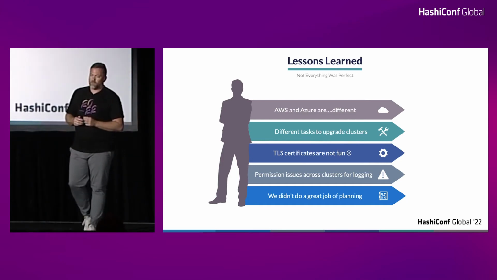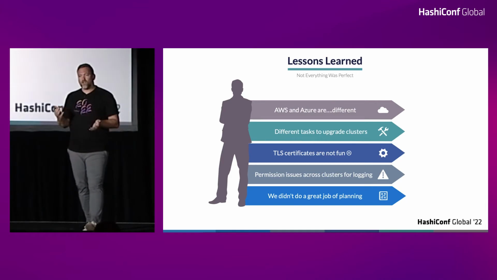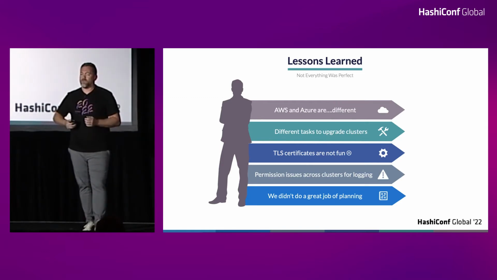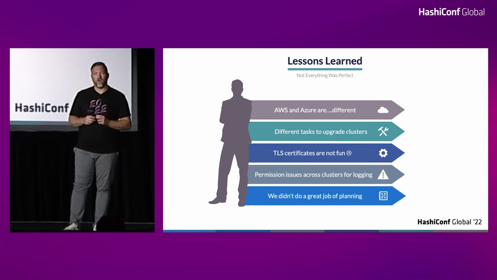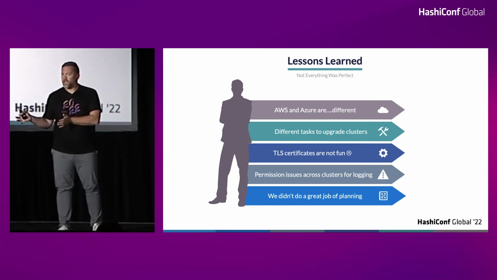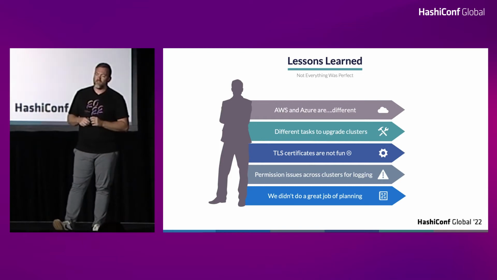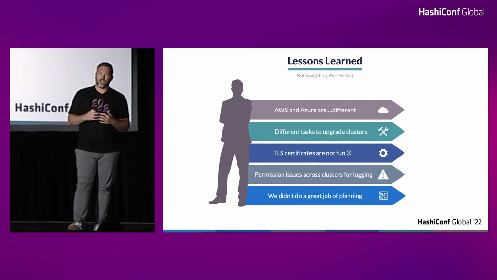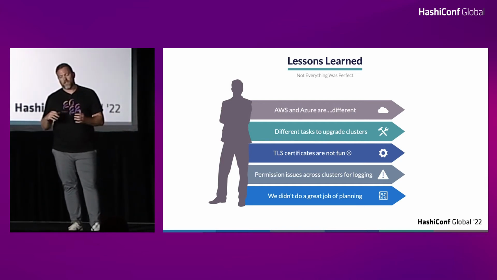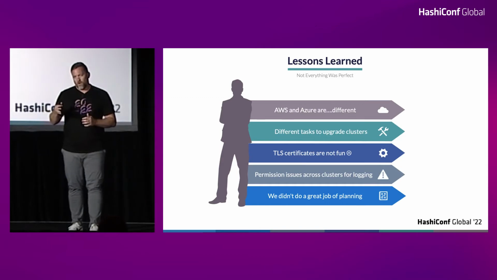Different platforms. So we struggled a little bit determining what is the best use case or best code to use for AWS versus Azure. Obviously they have different services that would support the Vault deployment. So in AWS, we wanted to use auto scaling in order to make sure that Vault nodes are up and running, as well as to ensure that we can easily upgrade those clusters when we want to.